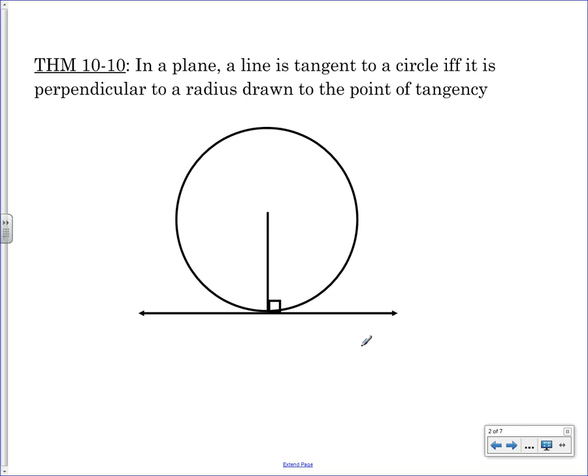Theorem 10-10: in a plane, a line is tangent to a circle if and only if it's perpendicular to a radius drawn to the point of tangency. So here's my tangent line. Everybody good with that? Here's a radius of the circle. Because the radius is touching that tangent line where it intersects the circle, this is a right angle. That's all that says. Okay?